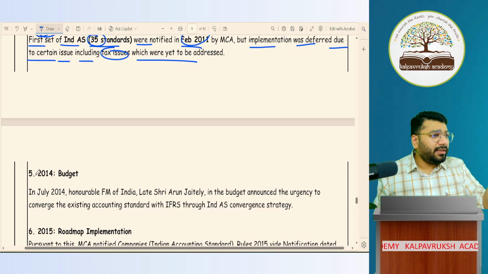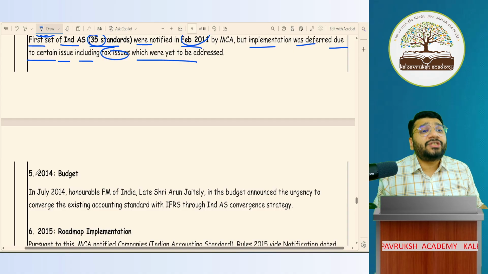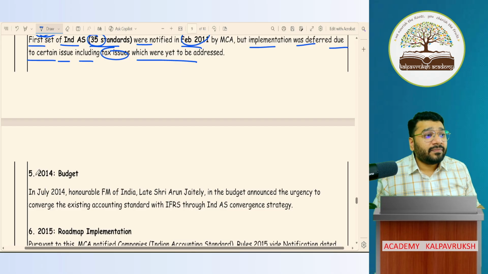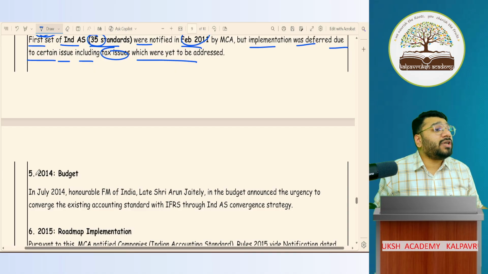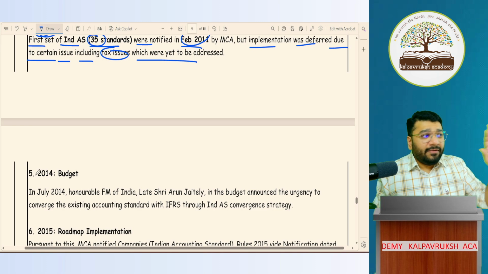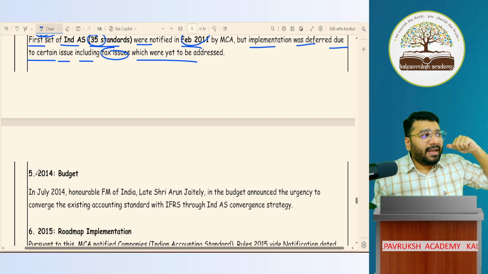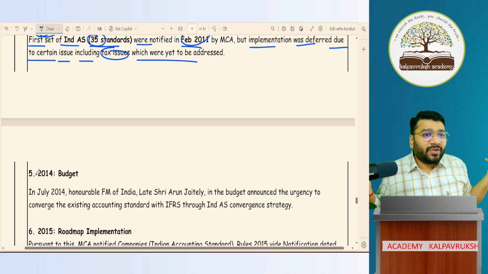For everybody else, I'll tell you, to implement this Ind AS, a point came where the CA charged as much as 10 lakh, 15 lakh rupees. That is, for one financial year, if they were supposed to prepare financial statements, to implement this, the big fours I'm talking about went on charging up to 5 lakh, 8 lakh, 10 lakh, 15 lakh. Now think from the company's perspective. If I as a listed company am supposed to apply this Ind AS, by spending this 5 lakh or 10 lakh rupees, what am I going to achieve?